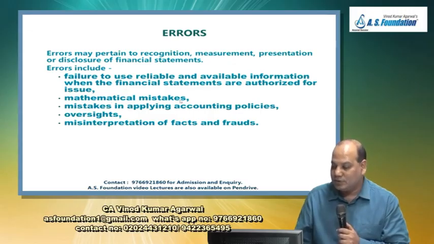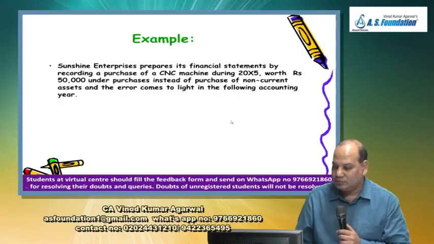Mathematical mistake, simple calculation error, mistakes in applying accounting policy, oversight, you forgot to write something, record certain thing, or misinterpretation of facts. Misinterpretation of fact. Revenue expenditure was wrongly interpreted as capital expenditure. And even the frauds will be treated as error.